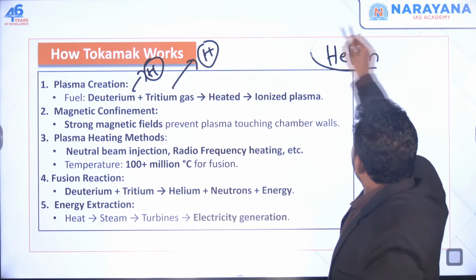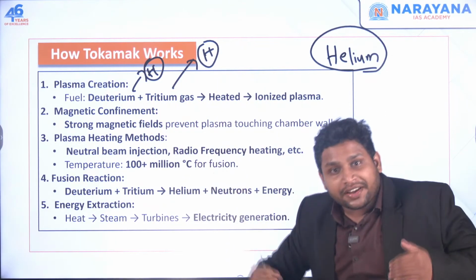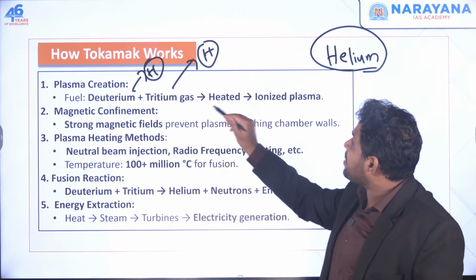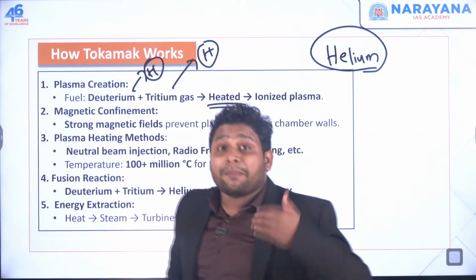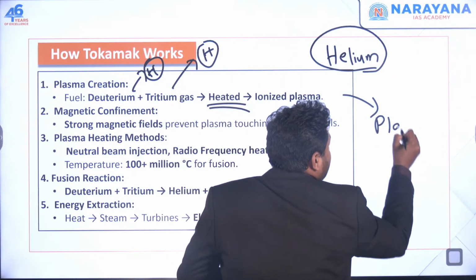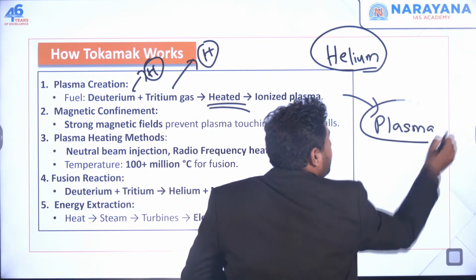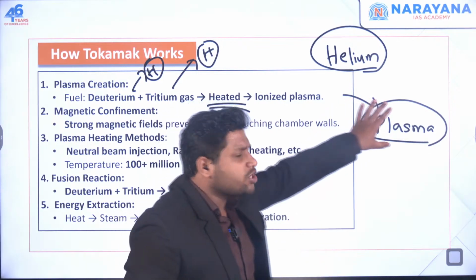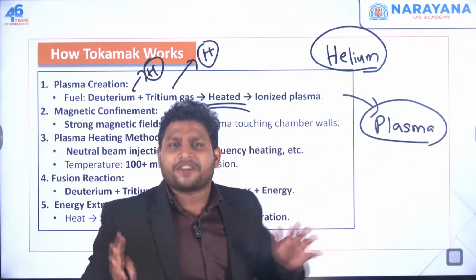Okay. Now here we have raised the temperature very high to create this plasma state. When something is in plasma state, when the temperature is so high, you take any matter, when it gets into this plasma state, it becomes very different.